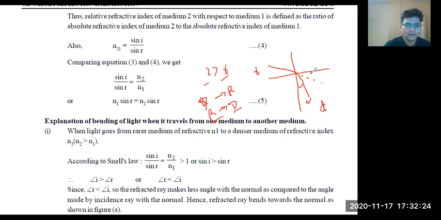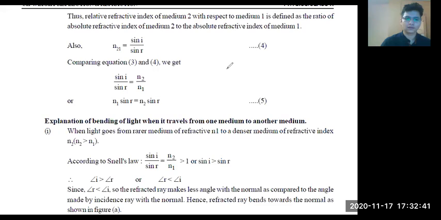Because this is one confusion, students generally get confused in this, even though it seems quite simple. But I hope all of you are aware now.